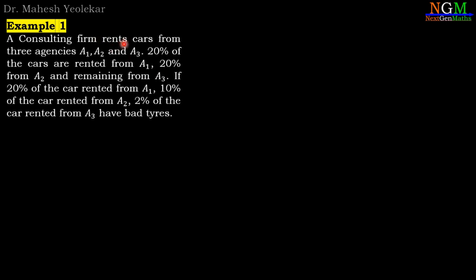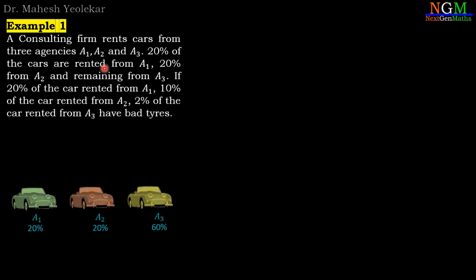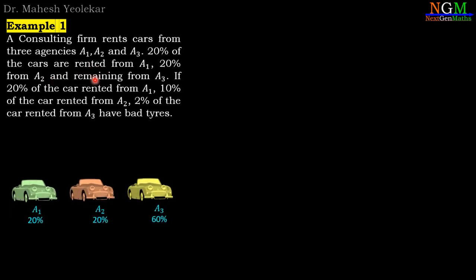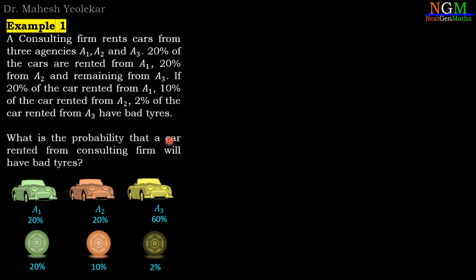Example 1. A consulting firm rents cars from three agencies A1, A2, A3. 20% of cars are rented from A1, 20% from A2 and the remaining from A3. If 20% of cars rented from A1, 10% of cars rented from A2 and 2% of cars rented from A3 have bad tires, what is the probability that a car rented from the consulting firm will have bad tires?